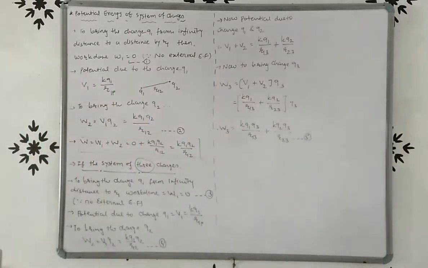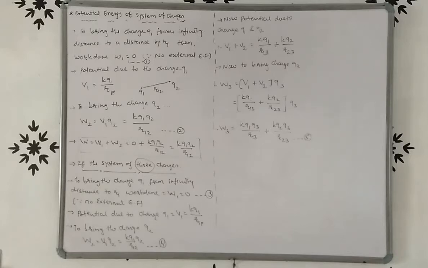Right? So once again, friends. Now, if there is a system of three charges and we have to derive the potential energy of the system, then first of all we have to bring the charge Q1 from infinite distance to a distance R1.